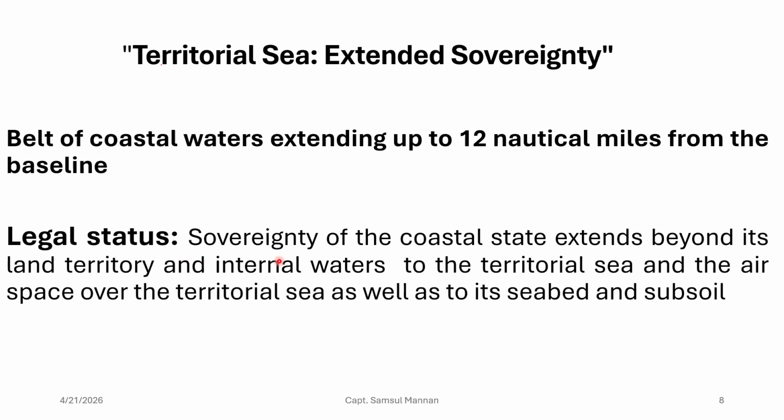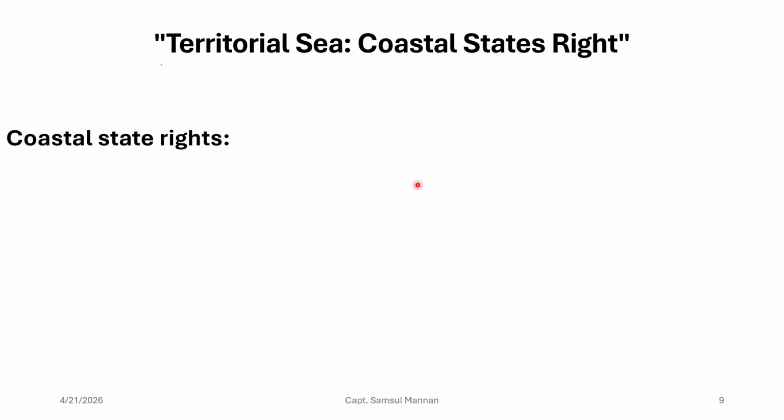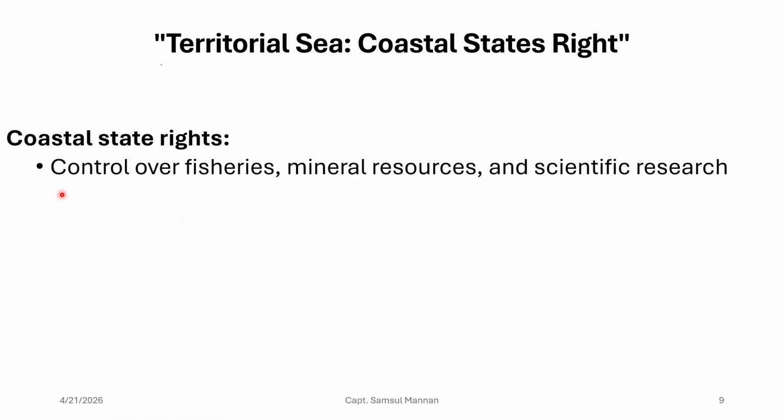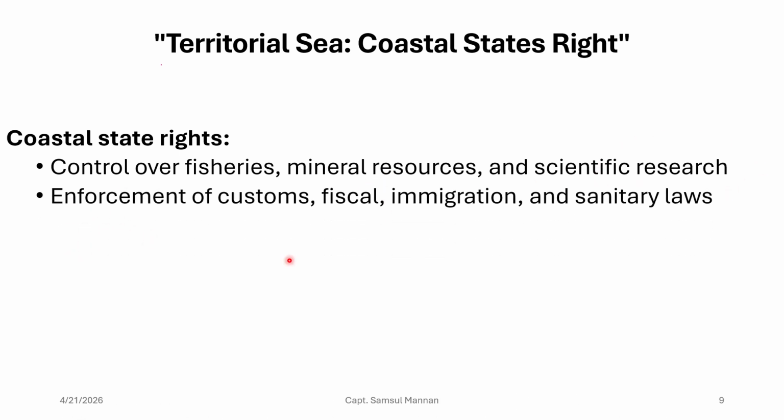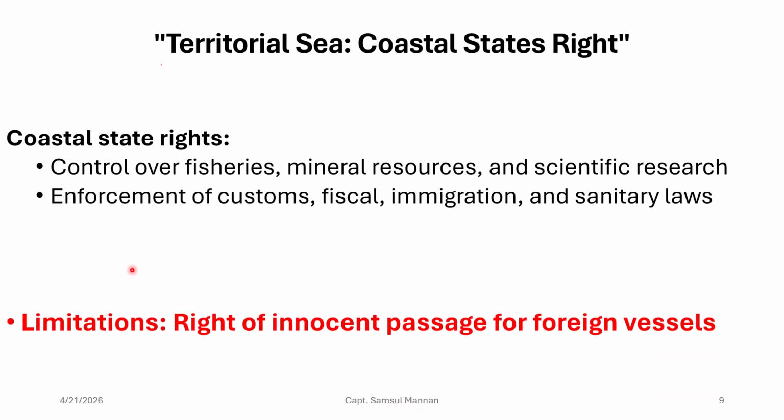What is the legal status of the territorial sea? The sovereignty of the coastal state extends beyond its land territory and internal waters to the territorial sea and the airspace over the territorial sea, as well as to its subsoil and seabed. The coastal state will have full control over fisheries, mineral resources and scientific research. The coastal state can enforce its laws related to customs, fiscal, immigration and sanitary matters.